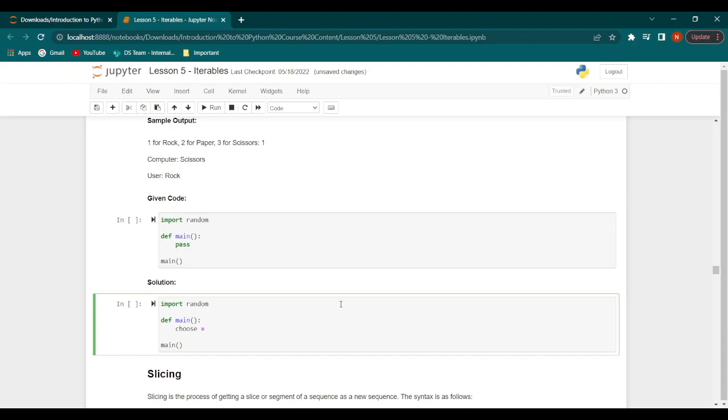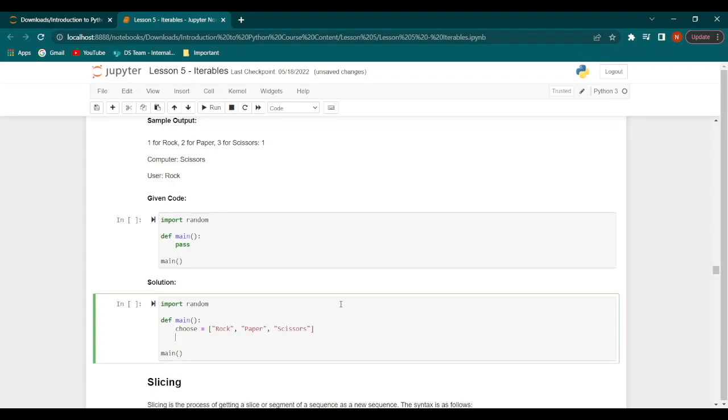and this will contain a list which would be either rock, paper, or scissors. So this list contains our 3 different options. Now let's create a variable called computer choice, and we will assign random.choice(choose).